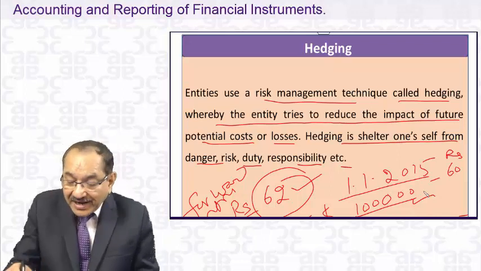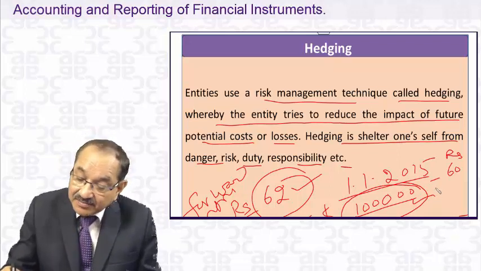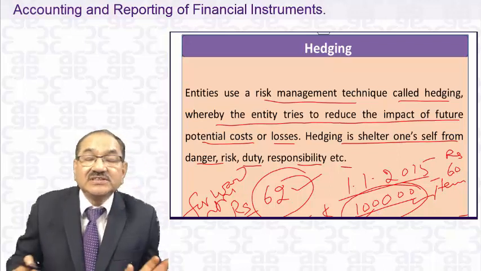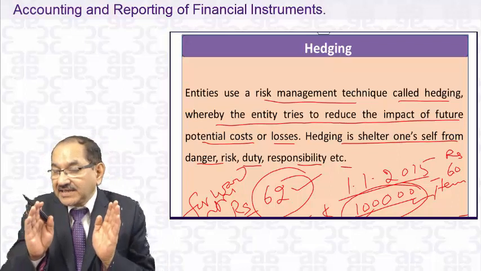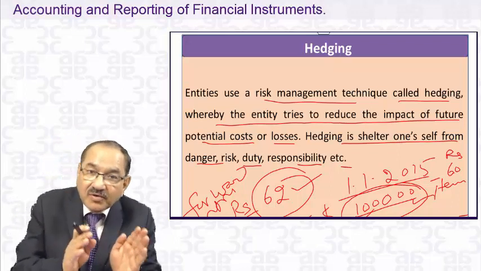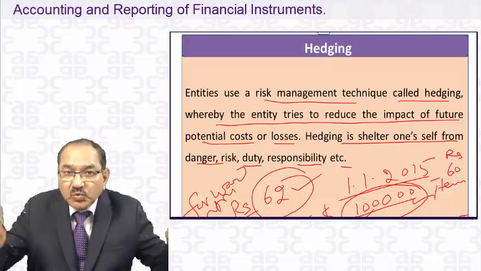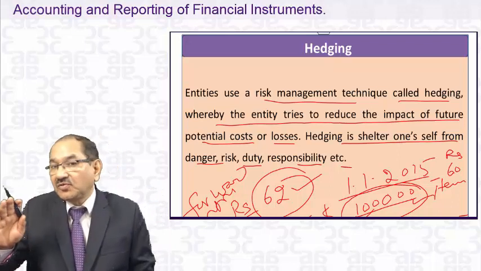And this $1 lakh which he has to pay after 3 months is a hedge item. It has hedged this item through this hedging instrument. So these are the two terms. Hedge item, $1 lakh. Hedging instrument, forward cover of $1 lakh. One is called a hedging instrument, another is called a hedge item.